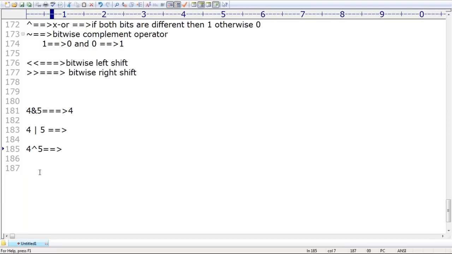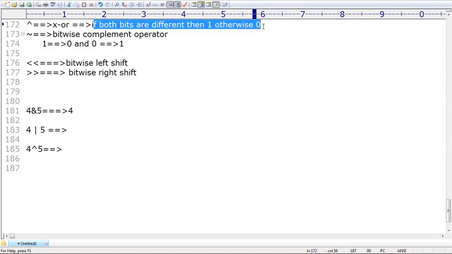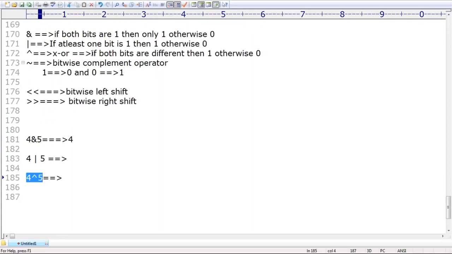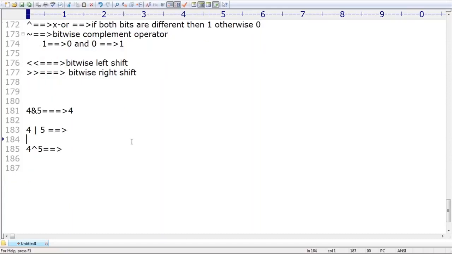4 XOR 5. XOR means if both bits are different, then 1, otherwise 0. 4 XOR 5, please. Can you tell what output by default you are going to get, sir? Very simple. Now you are telling the wrong answer, and I can't do anything. Just observe the 4 XOR 5. XOR property is exclusive OR. If both bits are different, then 1, otherwise 0.